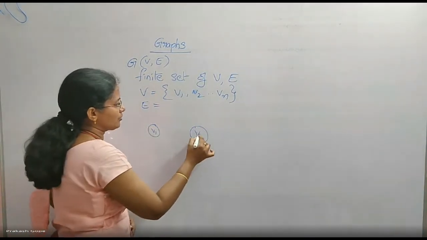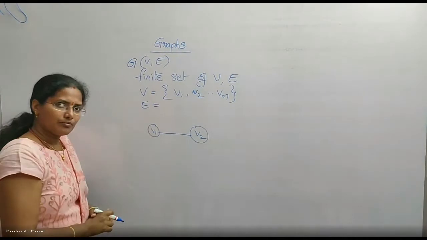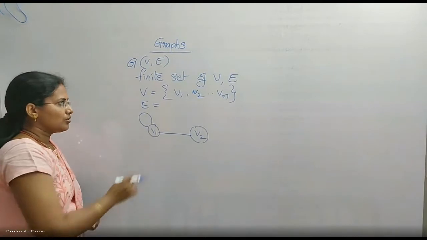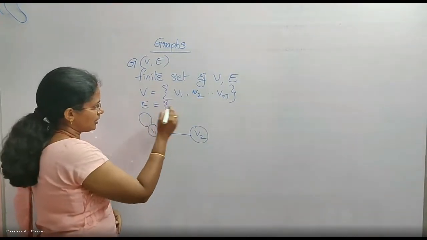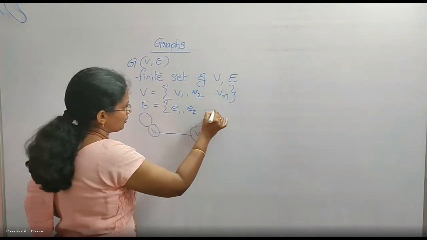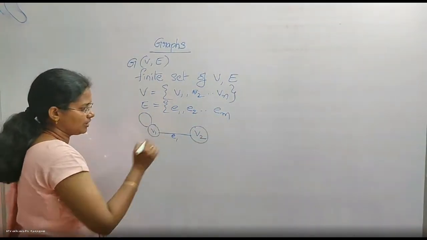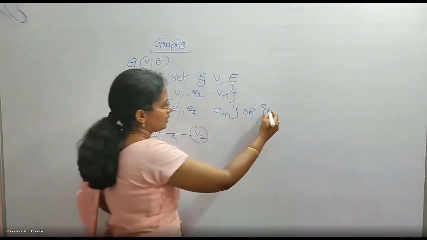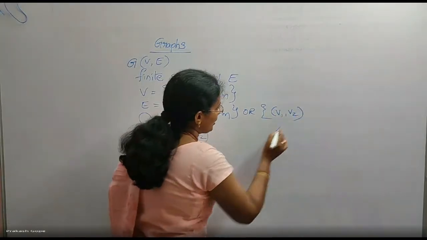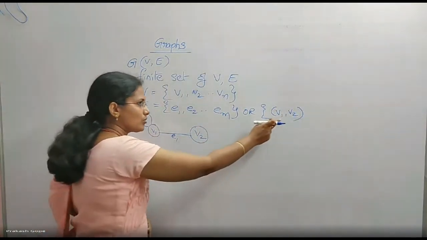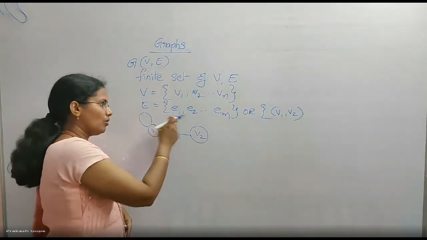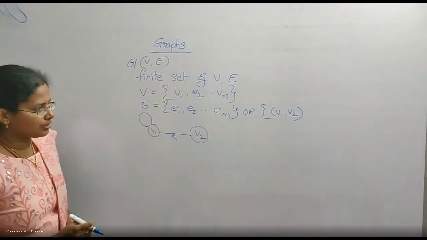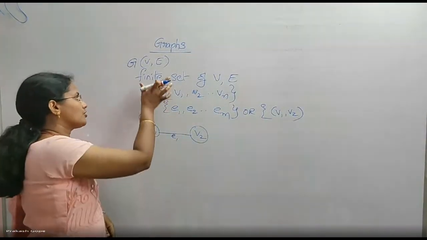If this is V1 and this is V2, this is an edge. An edge can be a vertex to itself. This is also an edge. Okay. So how do we define this edge? This edge is either we say it as E1, E2, and so on, Em, saying this is E1, or another way of giving the details is V1, V2. So there is an edge connecting V1 and V2. So they can give the edge name like this or like this. Okay, V1, V2, V2, V3, like that they will give the edges. Okay, so finite set of vertices and edges is called a graph.